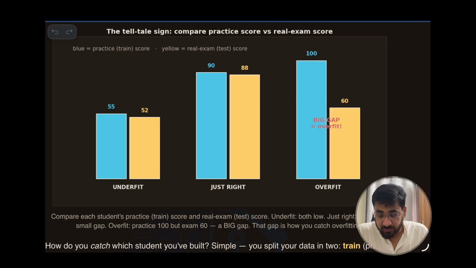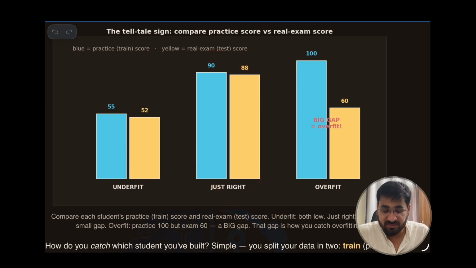Now come to the right one. This person has covered all the syllabus, 100%, but in the real test they only scored 60 marks. Why? Because they are being trained on noise, not on signals. You got the reason?